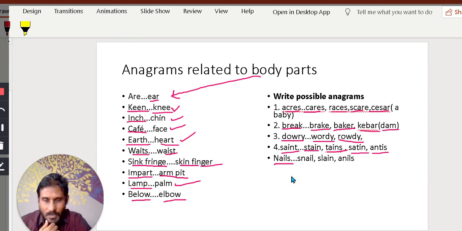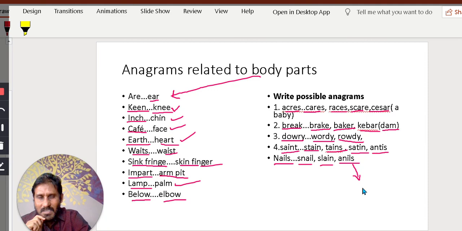The last word given in the textbook is nails. These are the nails. Metal nails also, you nail them into a wall. Snail. Snail is a slow moving mollusk. Slain, to kill. Anils. Anils is a kind of chemical. But this is a meaningful word.